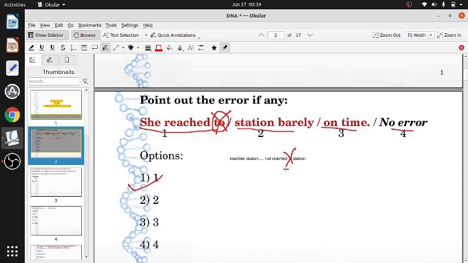I arrived at Delhi. But you can't reach to Mumbai, you reach Mumbai. You reach Delhi, you reach Kolkata, you reach London. You cannot reach to a place, you reach a place, or you arrive at a place. So this too is wrong. So the error lies in option 1.